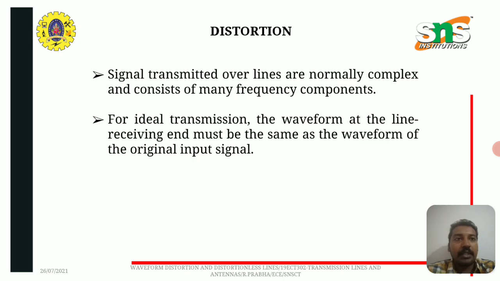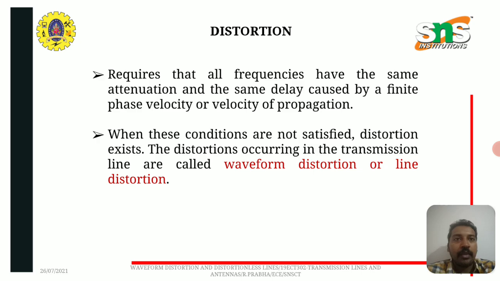For ideal transmission, the waveform at the line receiving end must be the same as the waveform of the original input signal. It requires that all frequencies have the same attenuation and the same delay caused by a finite phase velocity or velocity of propagation. When these conditions are not satisfied, distortion exists. The distortion occurring in the transmission line is called waveform distortion or line distortion.